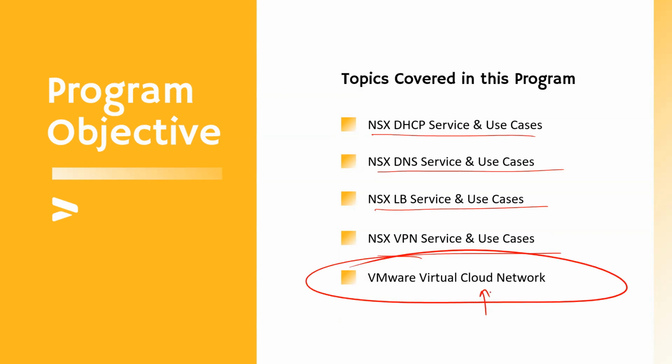Because virtual cloud network is actually a bigger vision that VMware has. NSX is just one piece of the puzzle, right? But when you look at the VMware vision of virtual cloud network, that is where you will see many other VMware products come together and help us build a next generation of virtual cloud network solutions. So I'll help you understand what this virtual cloud network vision is and what VMware is doing in that space, right? So that's a quick agenda of our VCTA NV program.